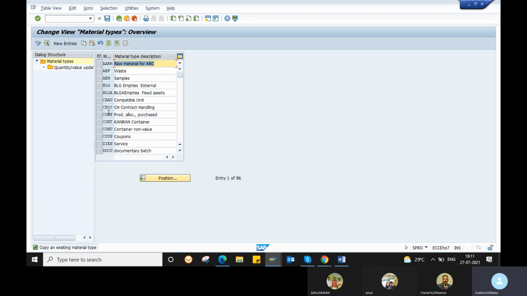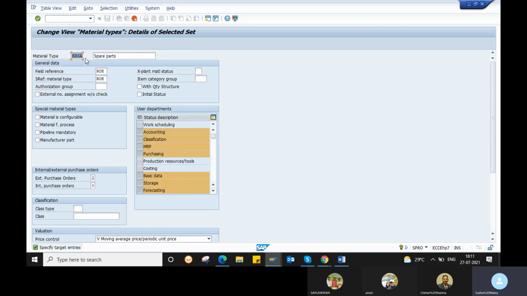For example, all these are standard material types, like DIEN, FERT. So I want to create a new one. Select your standard material type and click on Copy As. Now you can maintain your own material type name, say ZDRS.